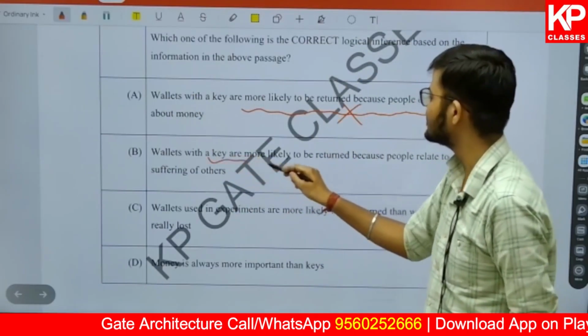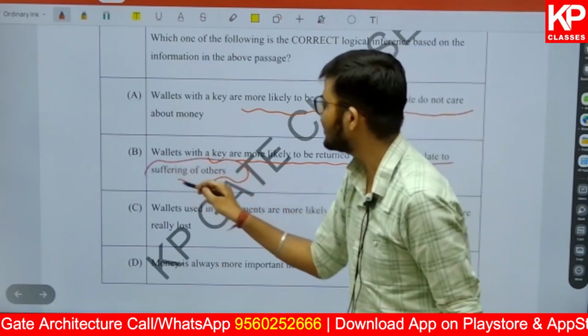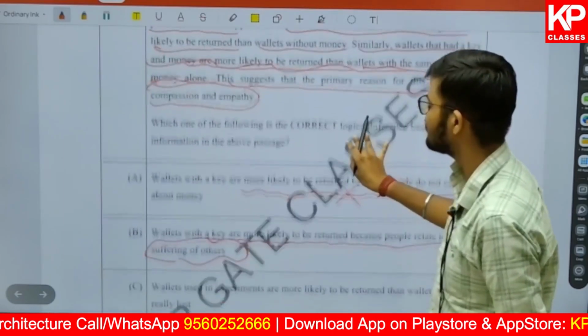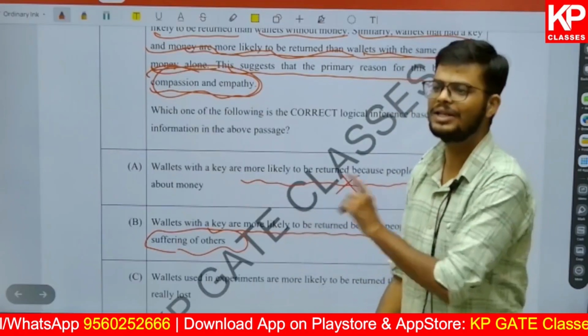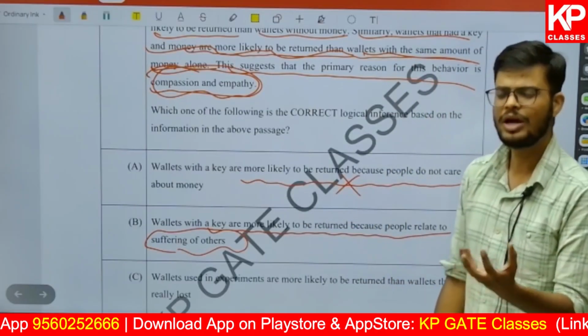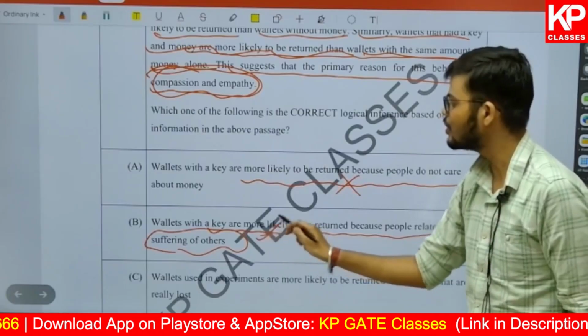Here it says wallets with keys are more likely to be returned because people relate to the sufferings of others. No, it is in a way. People who understand the sufferings of others are compassionate, have empathy towards people. Empathy means what? A person who can understand the suffering of other people. So that is the more logical answer.